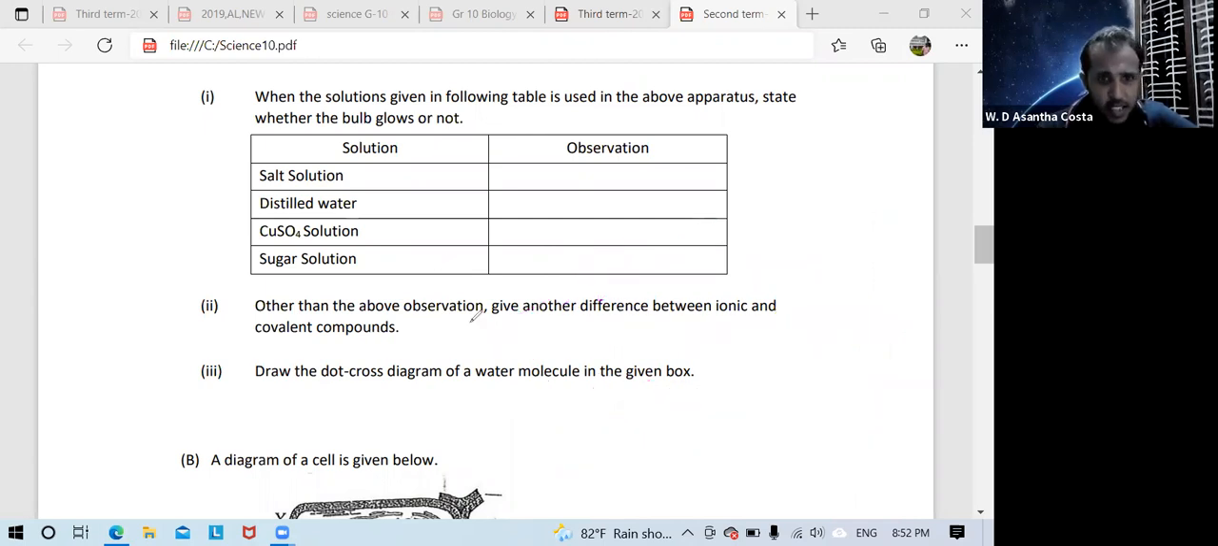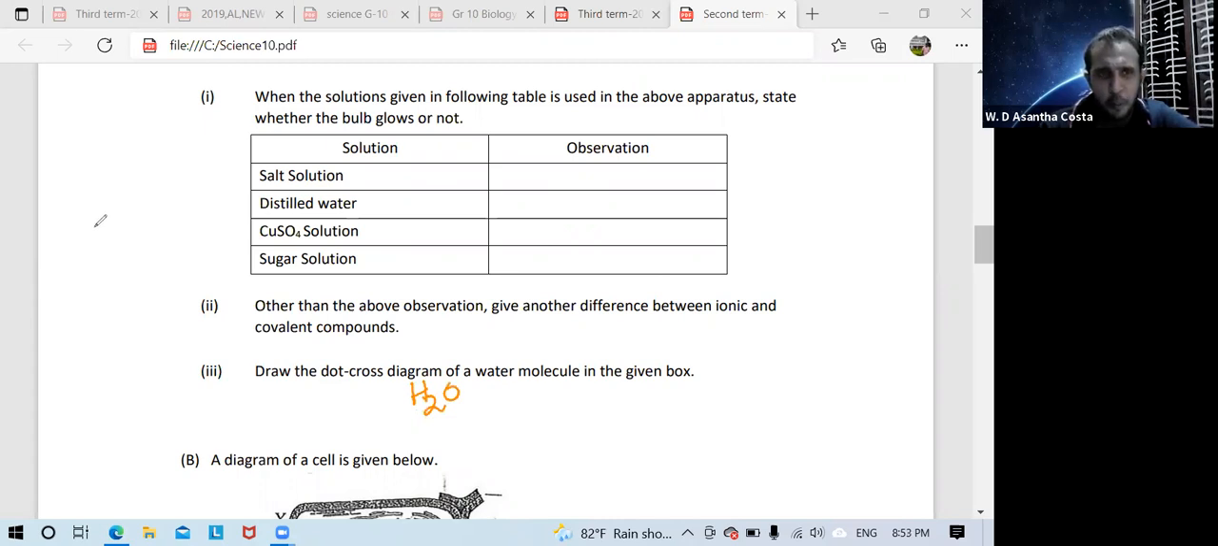After that, in that capital A question, last one. Second question, capital A, third one. Draw the dot or cross diagram of a water molecule in the given box. So in your mark sheet, a box is drawn. So in that you should draw the dot cross diagram of the water molecule, H2O.